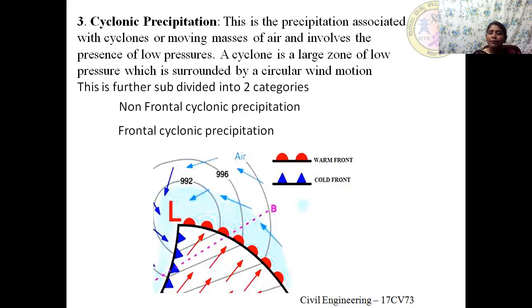When such a thing happens, the warm air starts rising up because of the low barometric pressure at the center.